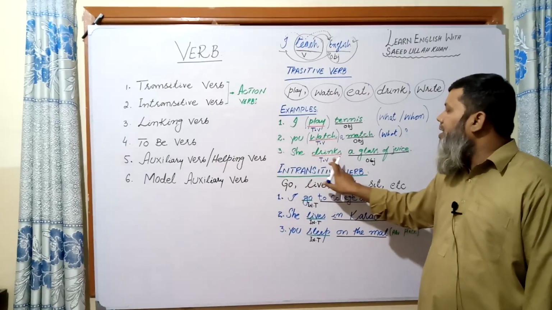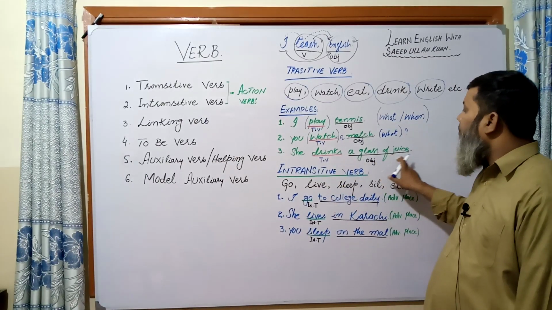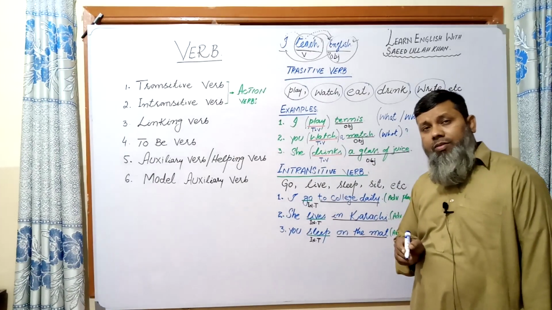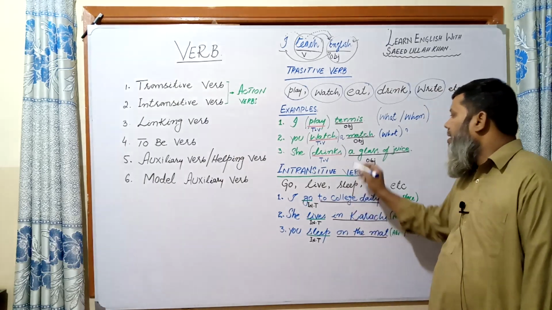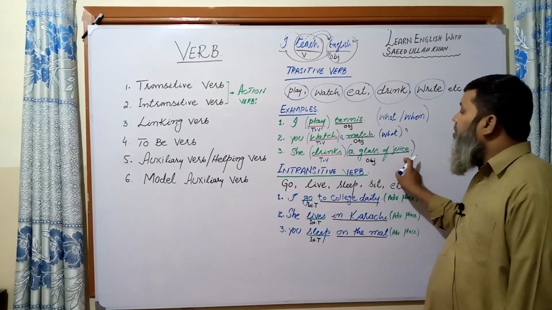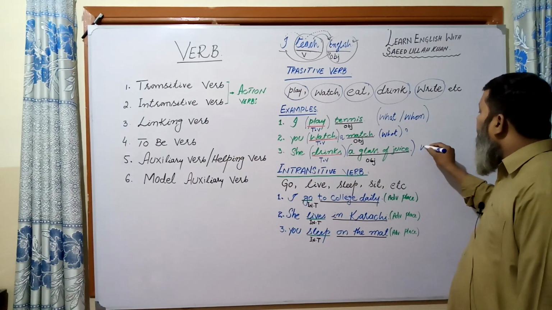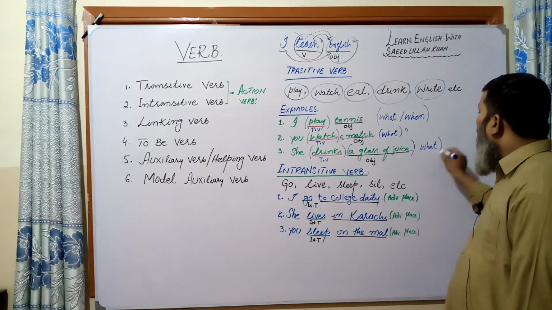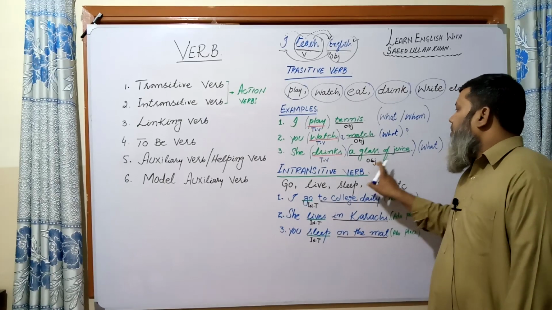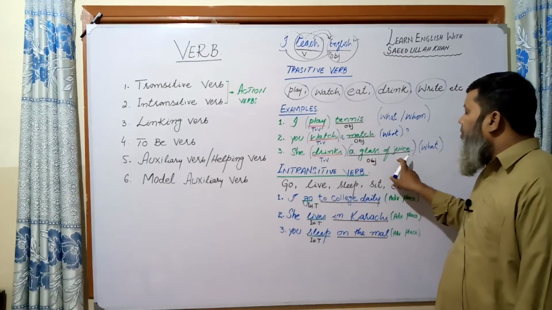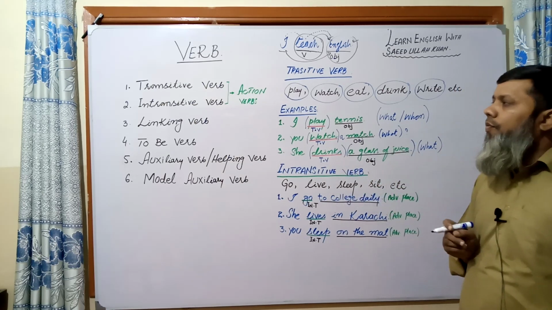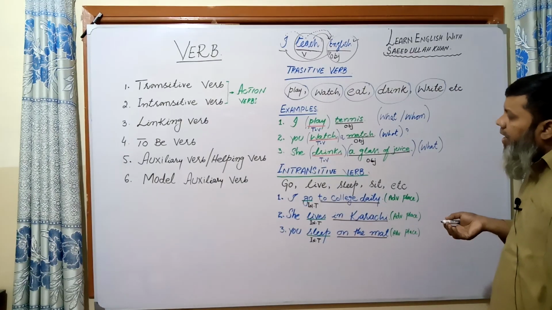Now, she brings a glass of juice. If I ask, what does she bring? The answer here is a glass of juice. So, a glass of juice is also giving the answer of what. In this manner, we can say a glass of juice is an object and this verb is a transitive verb.